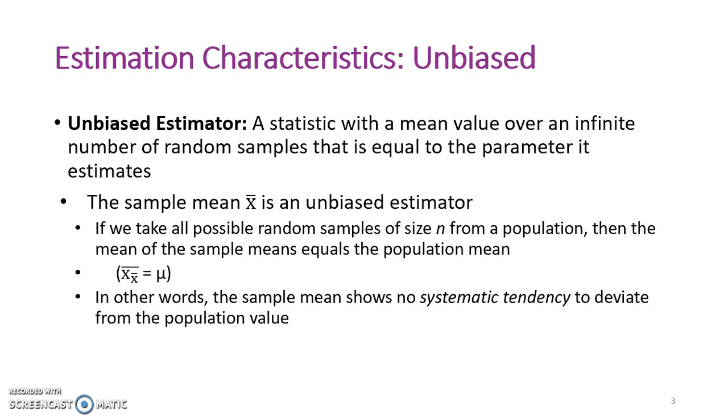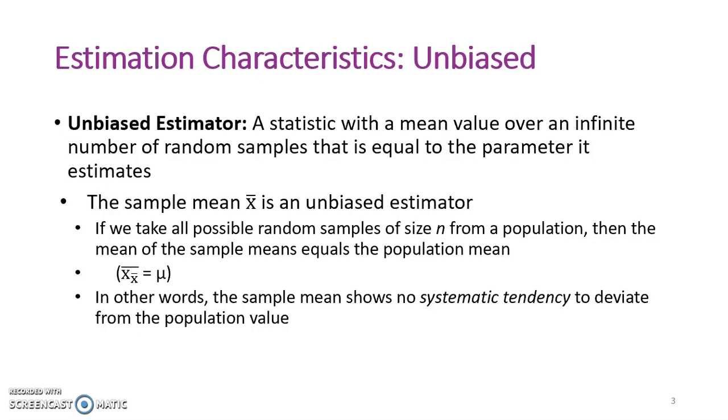The first characteristic is being an unbiased estimator. This is a statistic with a mean value over an infinite number of random samples that is equal to the parameter that it estimates. The sample mean, x bar, is an unbiased estimator. What this means is that if we took all possible random samples from a population, or an infinite number of samples, then the mean of the sample means would equal the population mean. In other words, the sample mean shows no systematic tendency to deviate from the population value.